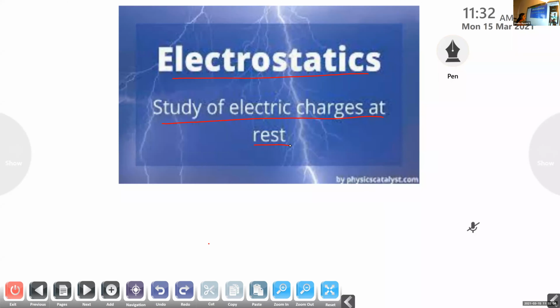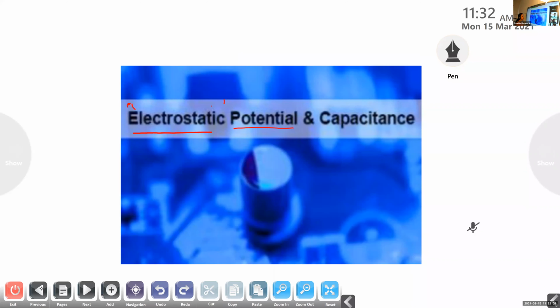And you are familiar with the term potential. That is potential energy. It is the energy possessed by the object or the body due to its position. Mechanical energy is mainly classified into two, kinetic energy and potential energy. Kinetic energy is the energy possessed by the object due to its motion.